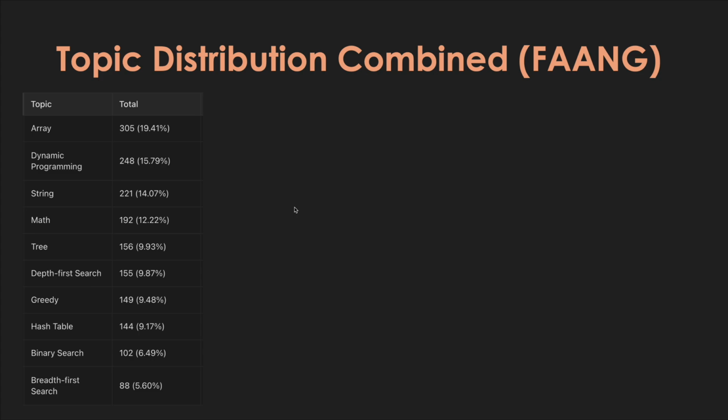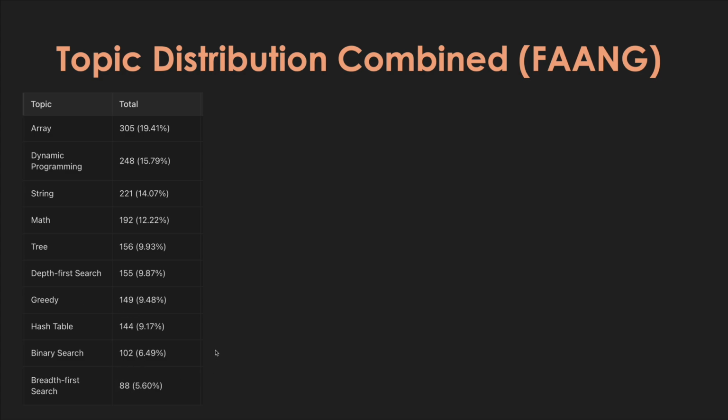Across all the difficulty levels, what topics are these FAANG companies asking? This will help you tailor your interview prep strategy to focus more on these topics, because these are actually the topics that companies are asking. So you have array, that's on top, 19.4%. Dynamic programming, strings. Over here you see trees and depth first search, greedy algorithms, binary search, breadth first search.